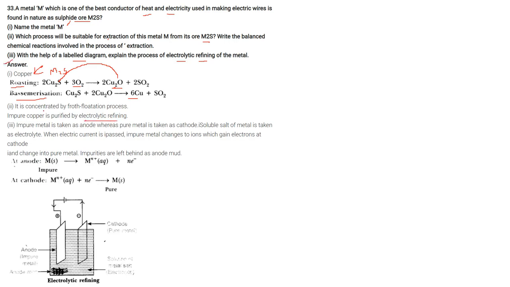For the electrolytic refining, impure metal is taken as the anode, whereas pure metal is taken as the cathode. A soluble salt of the metal is taken as the electrolyte. When electric current is passed, impure metal changes to ions which gain electrons at the cathode and change into pure metal. The impurities are left behind as anode mud. At the anode, M gives electrons, and at the cathode, M gains electrons to form pure M, pure copper.